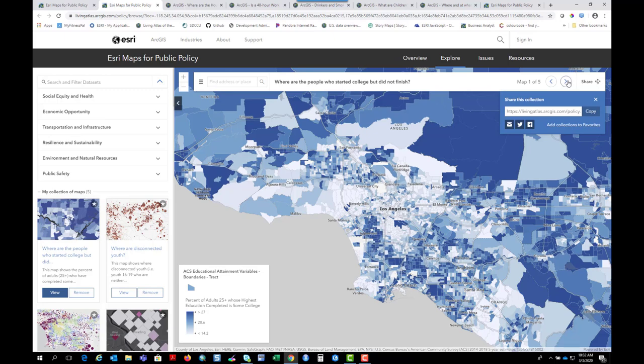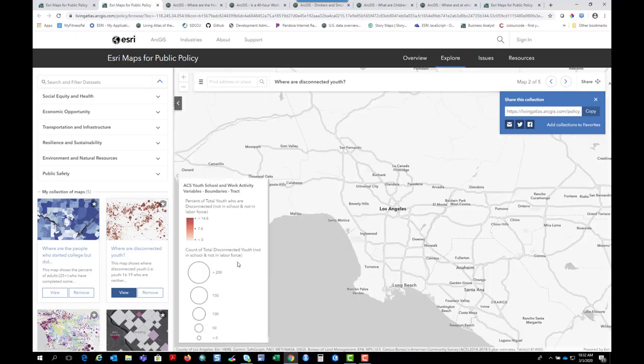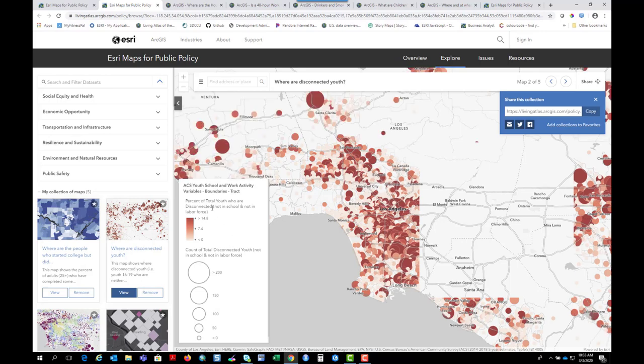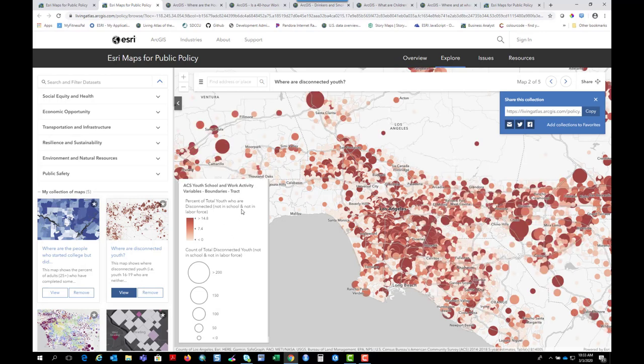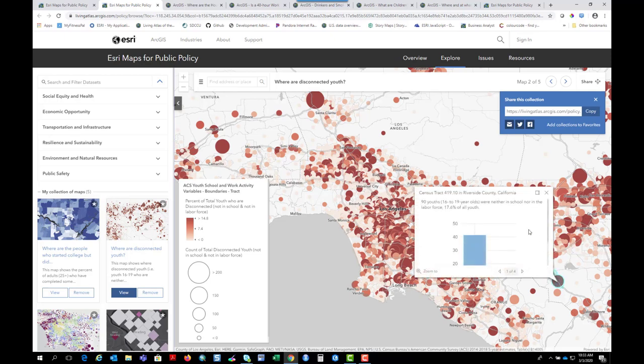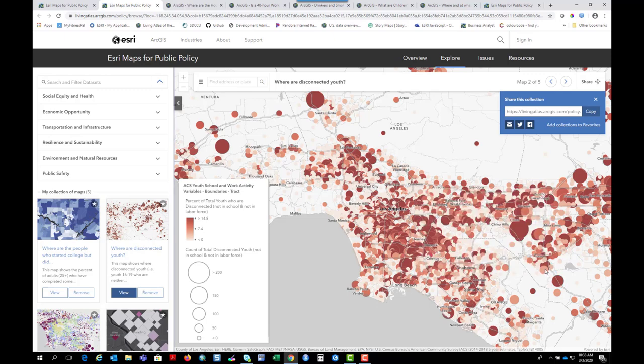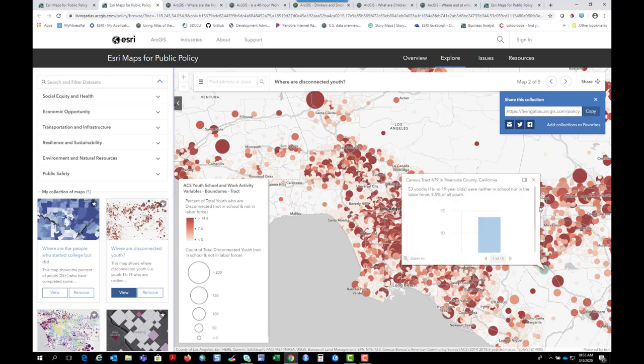The next map in our collection here is where are disconnected youth? Again, the question that is the map title is not the same as what's in the legend. The legend tells us more detail. It's kids who are not in school and not in the workforce. Clicking on the map, we get even more information. In this census tract, we can see that it's mostly males who are disconnected youth, whereas in the neighboring census tract, it's mostly females.